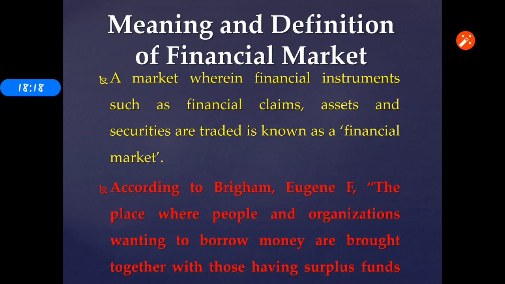Then what is a financial asset? A financial asset is a bank deposit, stock, pension fund, provident fund and bonds. These are called financial assets. What are financial securities? Financial securities are shares, debentures and derivatives. These are called financial securities. So the place where all of these are traded is called the financial market. Have you understood, everyone? Then move to the definition of financial market. So what is the definition of financial market?